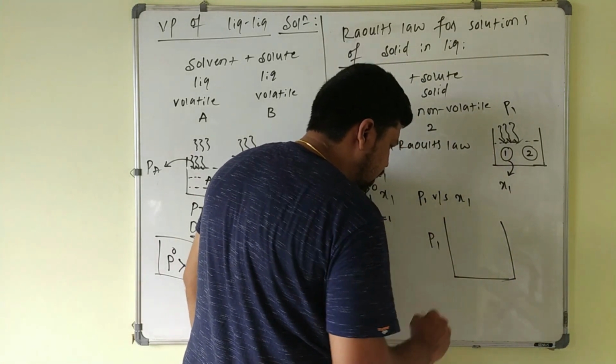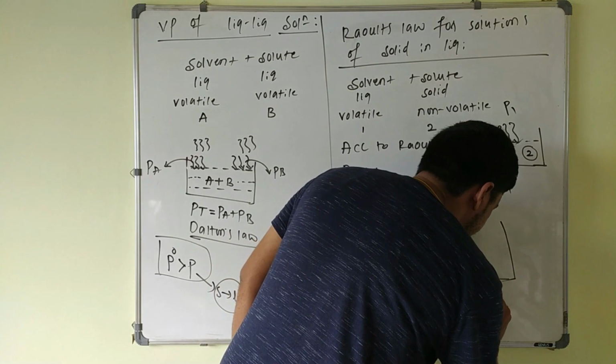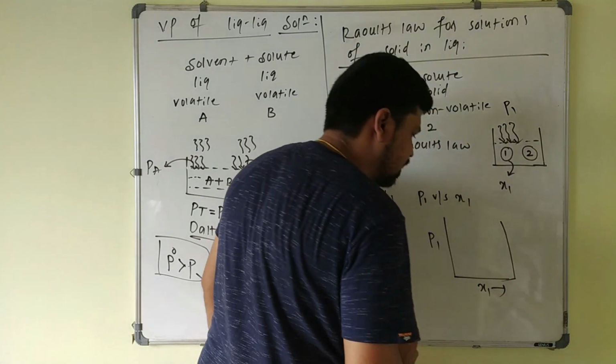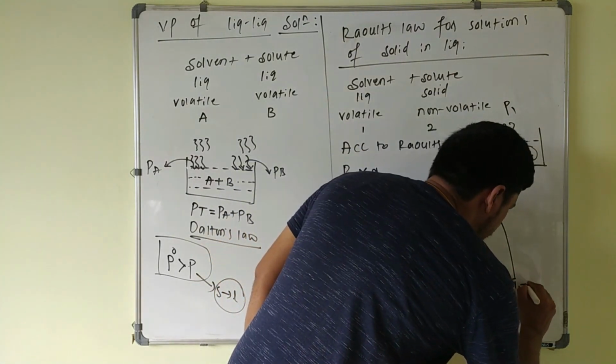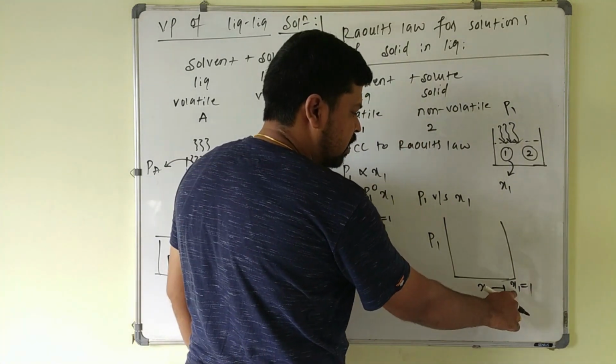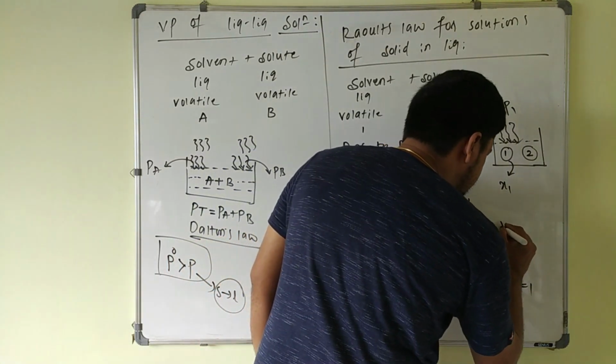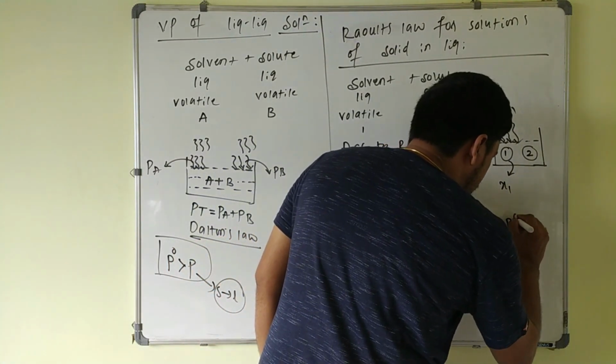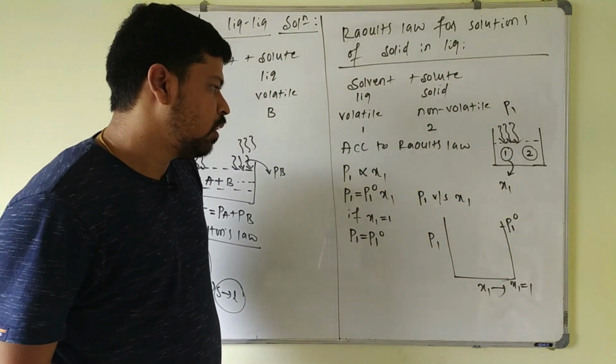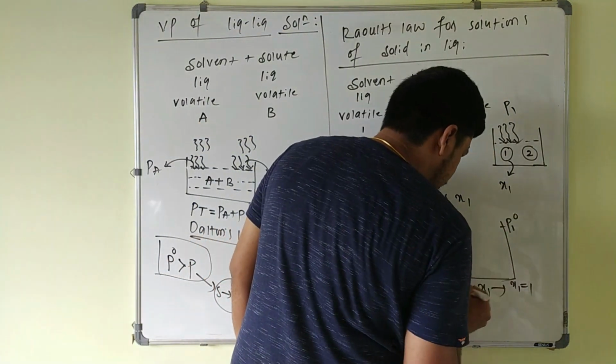This is P1 along the y axis and x1 along the x axis, and here x1 is equal to 1. Whenever the mole fraction of component 1 is 1, its vapor pressure becomes P1 naught, the vapor pressure of the pure solvent.